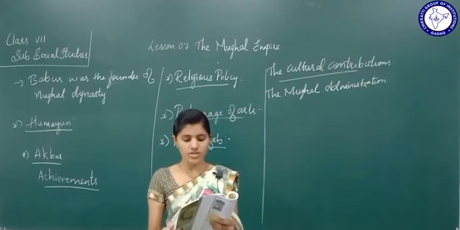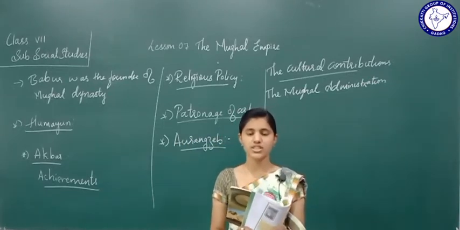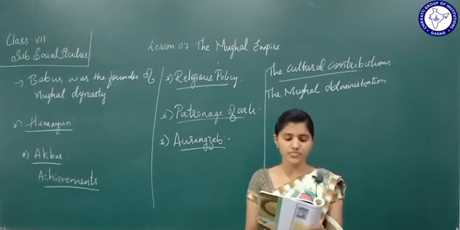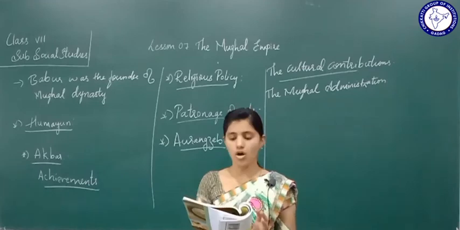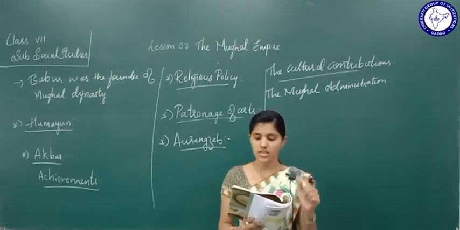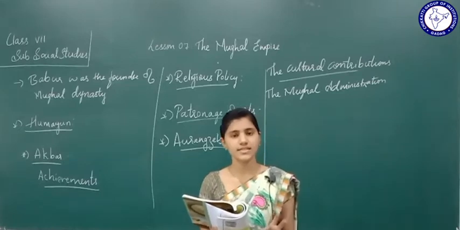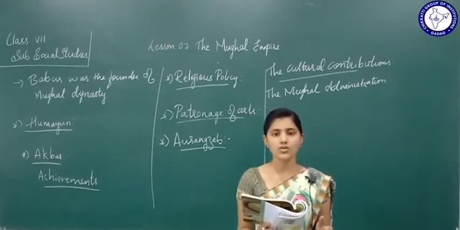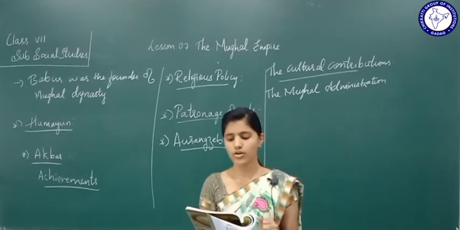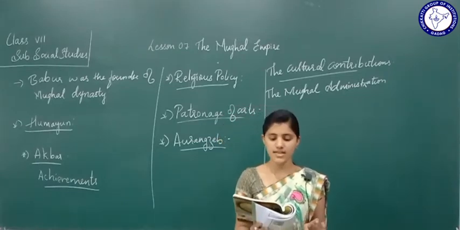The emperor possessed all civil and military powers. During this Mughal administration, the emperor had all the civil and military powers. His judgment was final in all matters. The empire was divided into provinces, which we call subas, and then districts, that is sarkars, and taluks, in the sense paraganas. The Kotwal looked after law and order in the cities. Kotwal, in the sense the police, looked after the law and order in the cities.